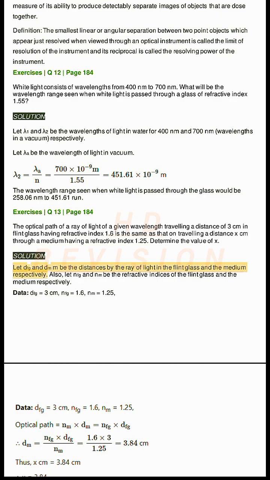Let DFG and DM be the distances traveled by the ray of light in the flint glass and the medium respectively. Also, let NFG and NM be the refractive indices of the flint glass and the medium respectively. Data: DFG equals 3 cm, NFG equals 1.6, NM equals 1.25.